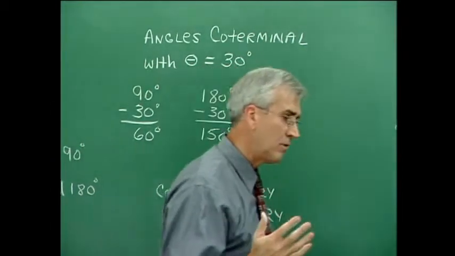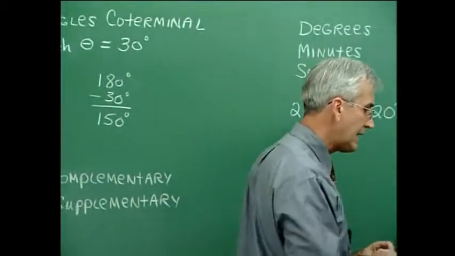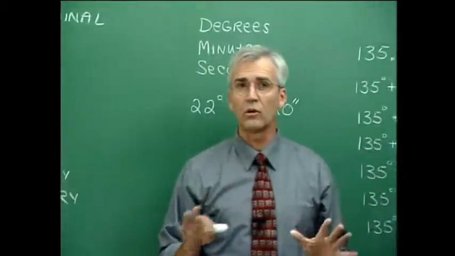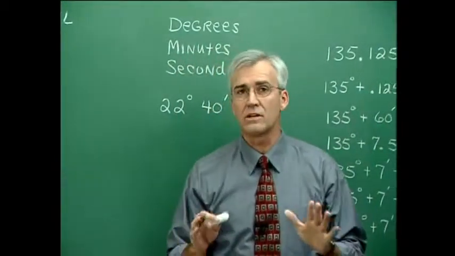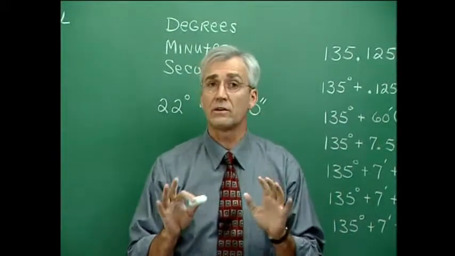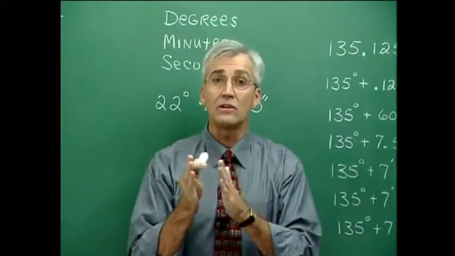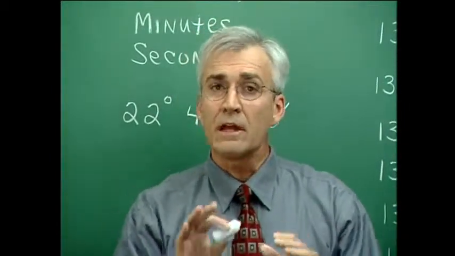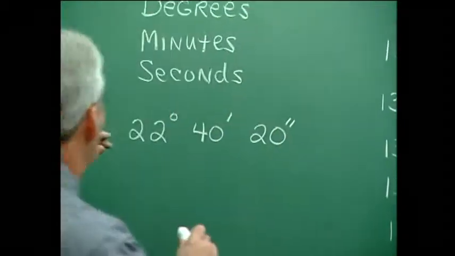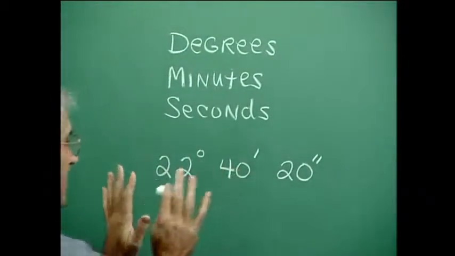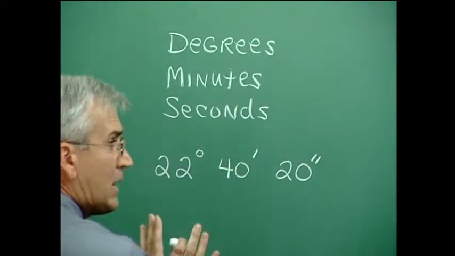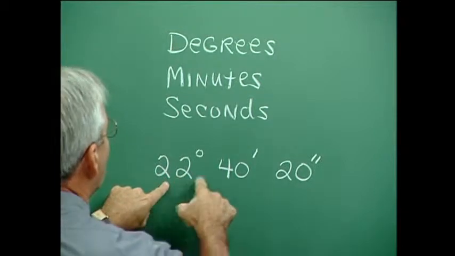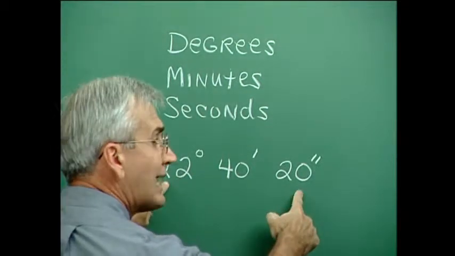Now, sometimes more accuracy is needed than just the single degree, and it's for that reason that degree measured angles are divided into smaller units called minutes and seconds. The designation is this: if we're talking about a very, very accurate measure here, it would be 22 degrees, 40 minutes, and 20 seconds.